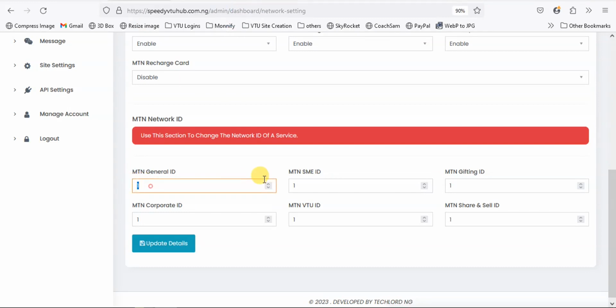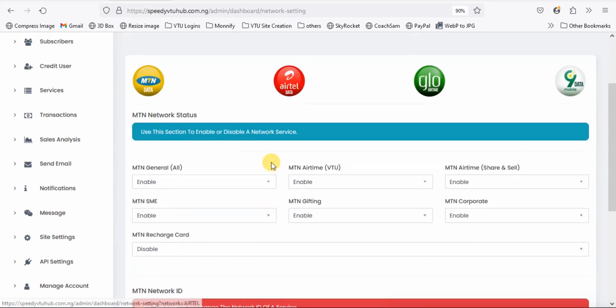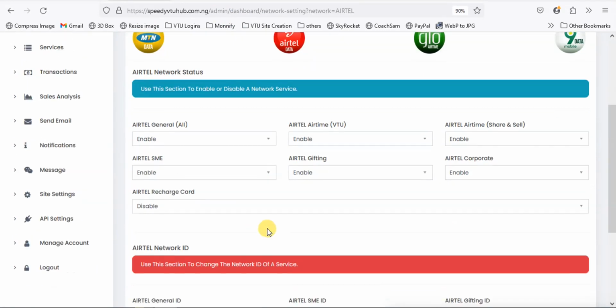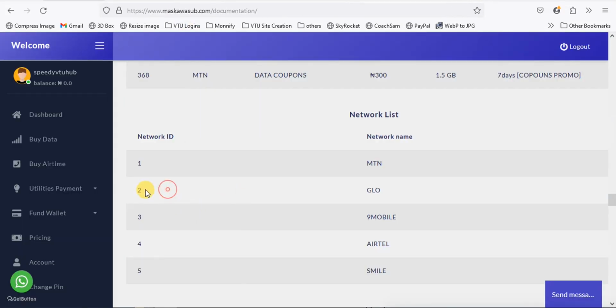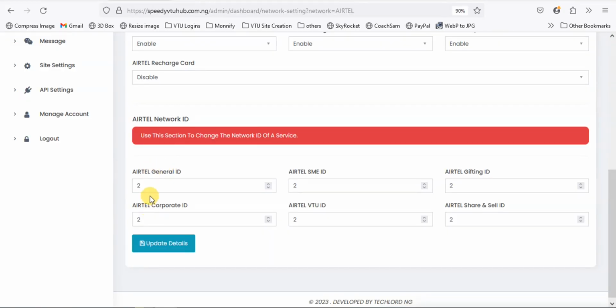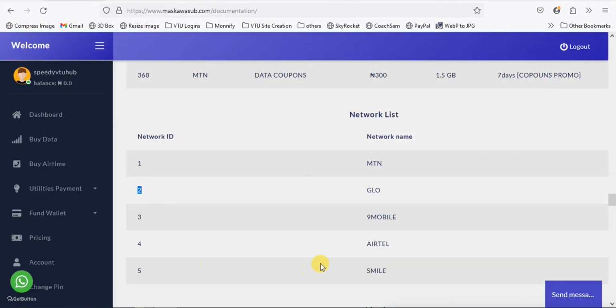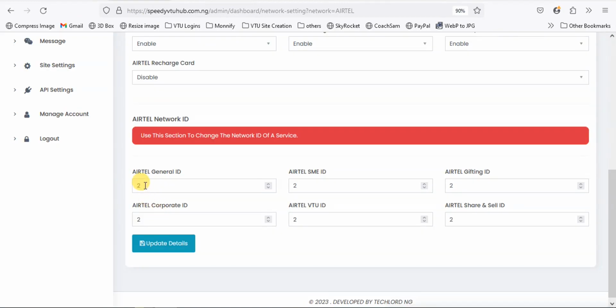MTN is 1, general, SME, so everything on MTN is 1. Then we check Airtel. I'm saying Airtel is 2, but here it's saying Glo is actually number 2, and Airtel is 4. You see that? So we put 4 here